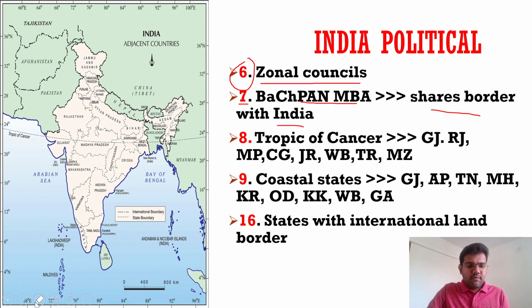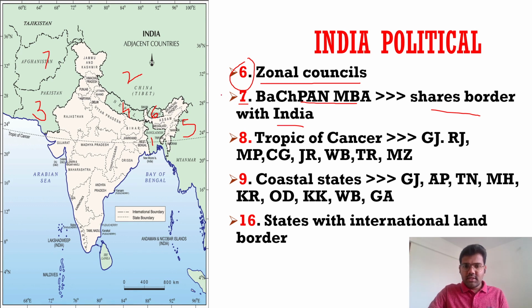So what is the sequence if they ask you to write the land border in a descending fashion? So first is what? Bangladesh, then second is China, then third is Pakistan, then it's Nepal, then it's Myanmar, then it's Bhutan, and at last it's Afghanistan. So Afghanistan shares the least border with India.